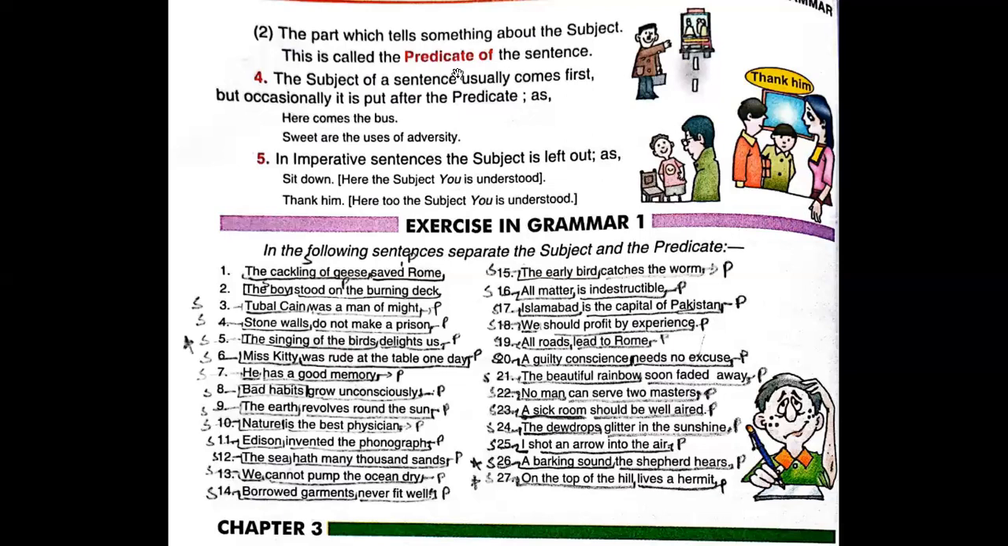Okay. In imperative sentences, the subject is left out, as in "Sit down." Here the subject "you" is understood. "Sit down" means there is no subject in the sentence, but the sense is complete. You understand what the sentence is saying. So this is an imperative sentence, like it is giving an order. Here you can obviously understand that it is a command to any person. It may be you, it may be someone else.